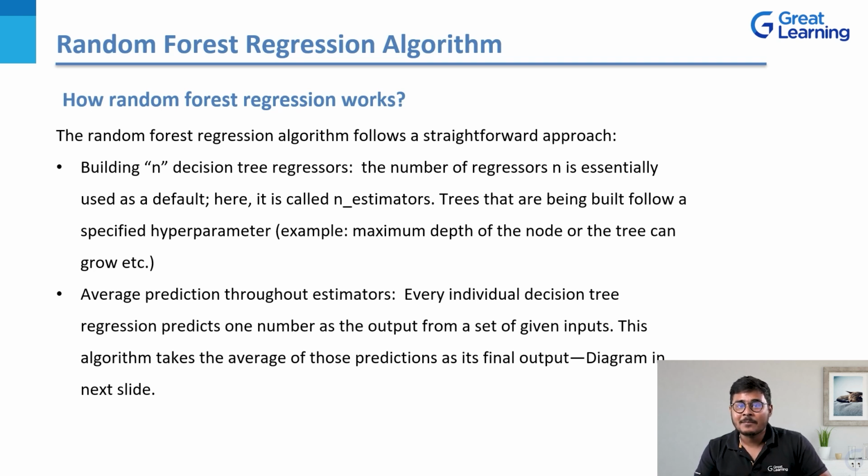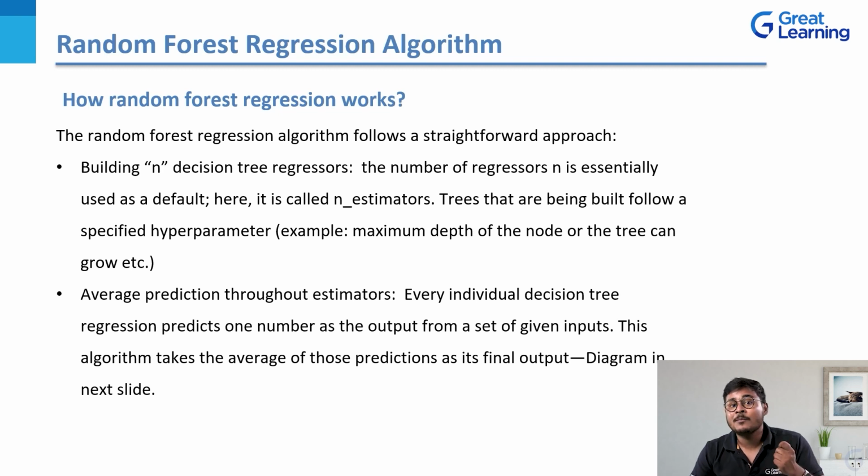The trees that are being built follow specified hyperparameters, for example, the maximum depth of the node. Let's say you have a parent node. For example, you have multiple decision trees, and each of these decision trees has its own individual value. All of them would have their own parent node and child nodes, right? So we'll understand the depth of the entire tree, or how long the tree can grow.